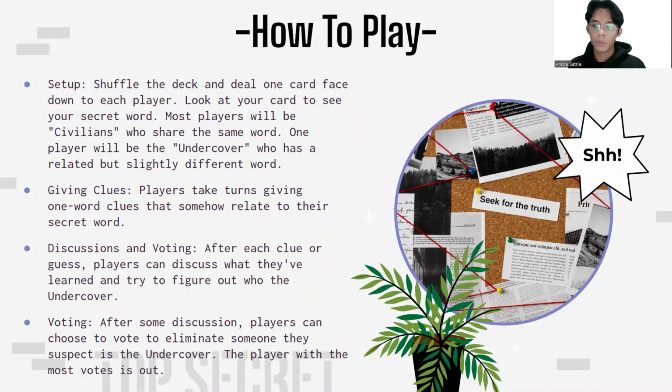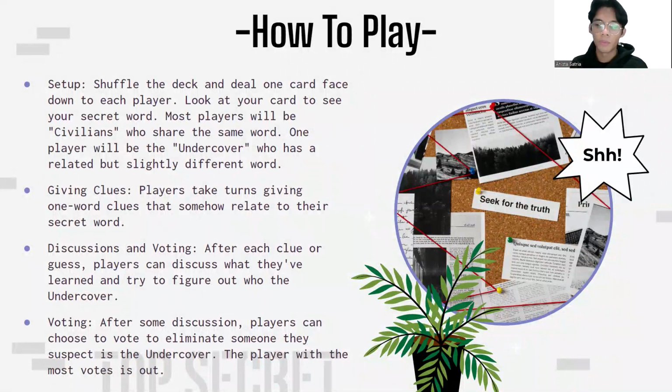After a player gives a clue, any other player can also make a guess about someone's secret word, or their own. If the guess is correct, the guessed player is out. But be careful: if you guess incorrectly, you will reveal some information about yours. That leads to the last part, voting. After some discussion, the players can vote to eliminate someone they suspect, the suspicious player, which is the undercover.